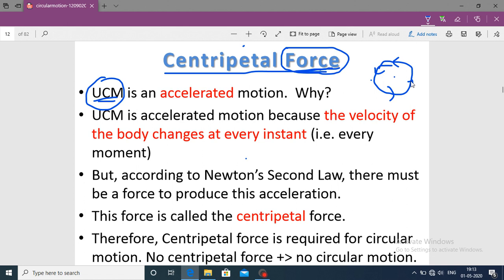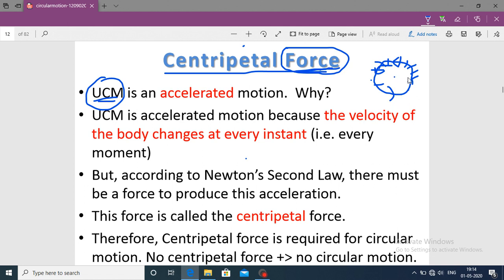So the speed of the particle at different points may be either different or the same. If the speed of the particle at each point of this circular path is the same, suppose it is 5 meter per second, or you can say anything different, that is 10 meter per second, whatever it is, but one value is fixed at each point, then the motion is known as uniform circular motion.